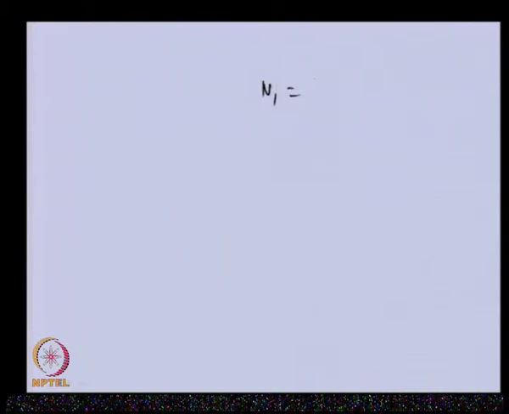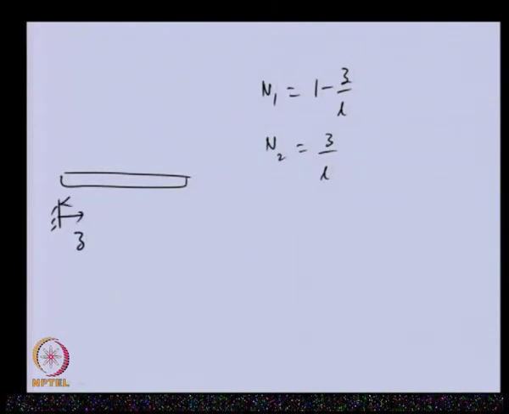N1 is 1 minus z by L and N2 is z by L. If we see the element having this axis, total length is L. If you want to plot N1 here, at z equal to 0, which is this location, the value of N1 is 1, and at z equal to L, this quantity becomes 0, and it is linearly varying in between.